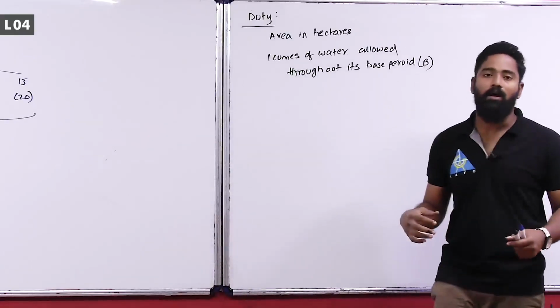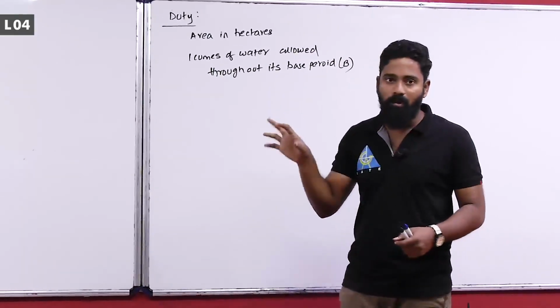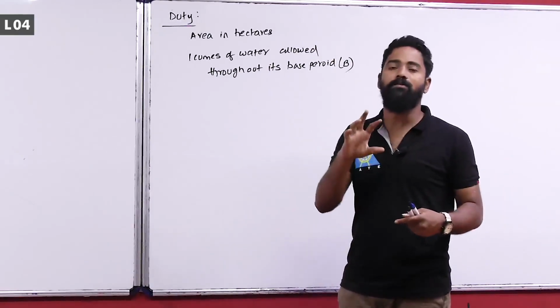That means you are passing 1 meter cube per second of water in a field.